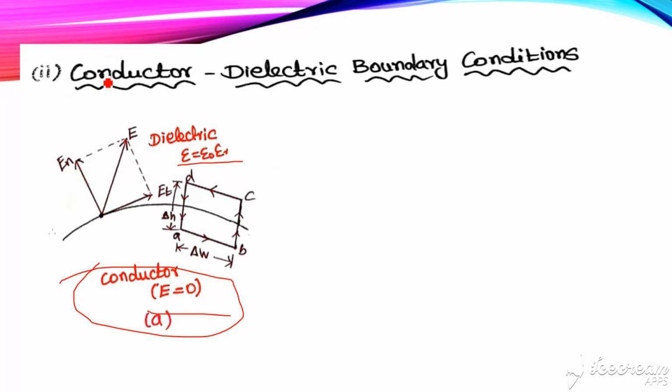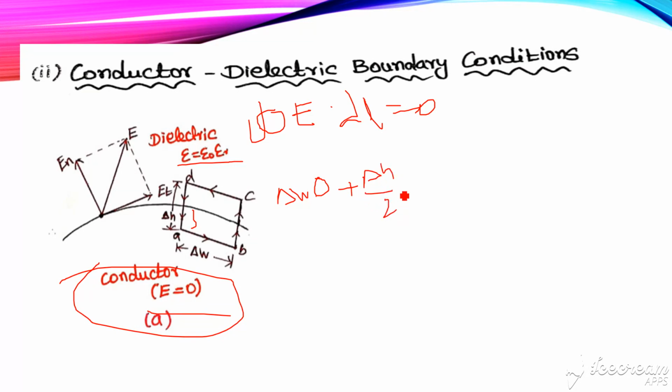Here also we need to write the same Maxwell equation, that is the integral over the closed path of E dot dl is equal to 0. So what answer do we get? With respect to AB, the field is 0, so automatically the value is 0, that is del W into 0. What about along this line? Along this path also the value is 0, so that is plus del H by 2 into 0.